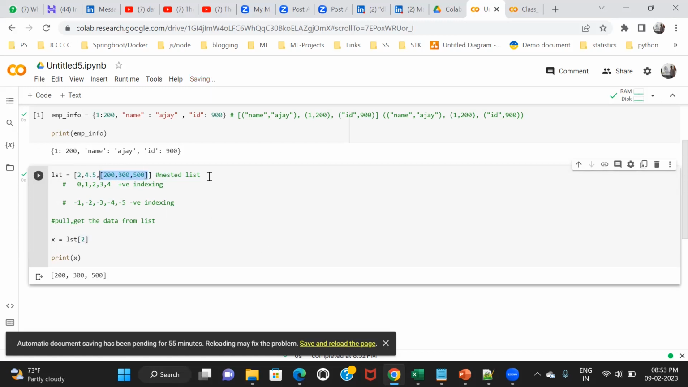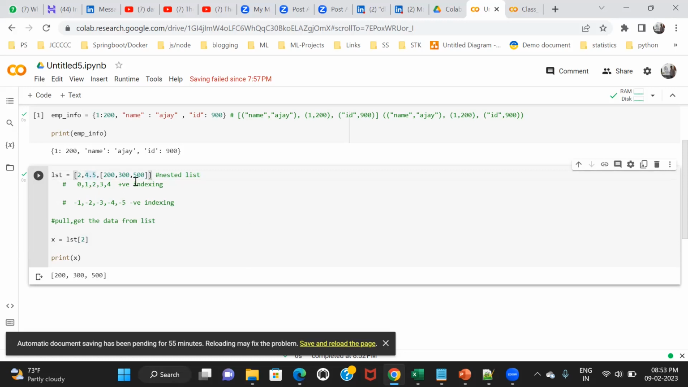I think you're getting confused. I think you're thinking 200, 300 are separate. No, it's one single entity. Sir, I was confused, I thought it was 4 and 5 instead of 4.5. It's a fraction, there is a dot there.